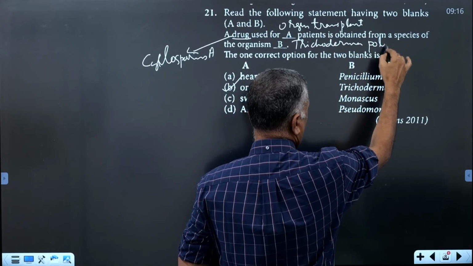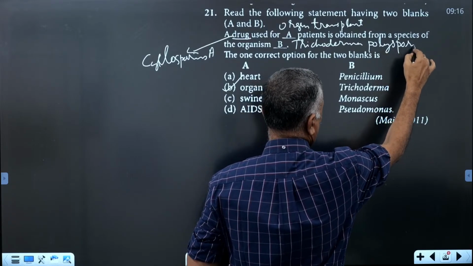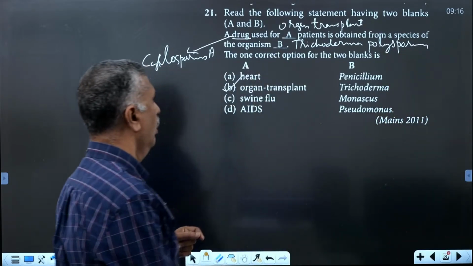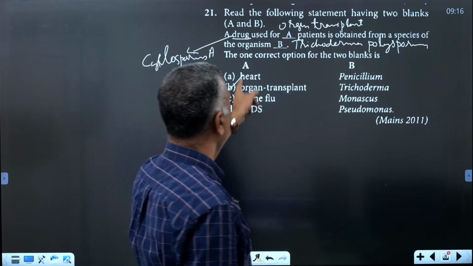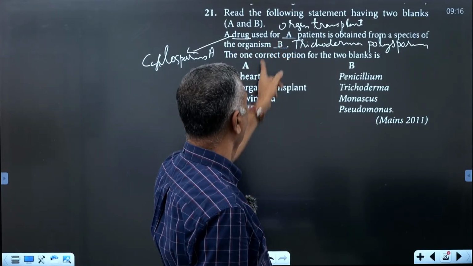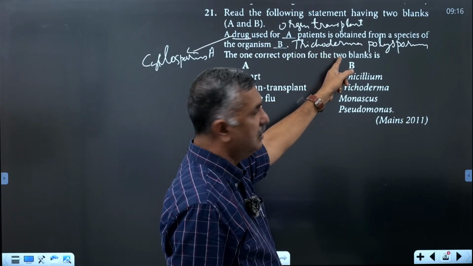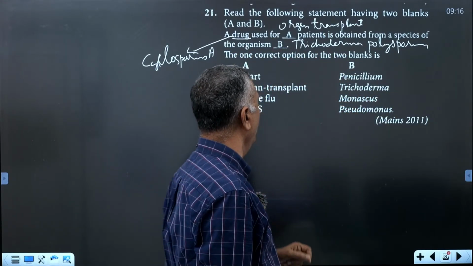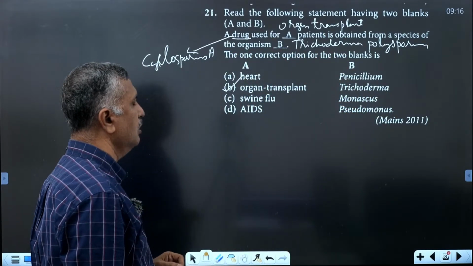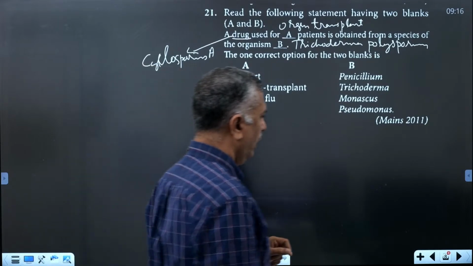The species is called polysporum. Trichoderma polysporum. The option is box. A drug used for organ transplant patients is obtained from a species of the organism Trichoderma polysporum. Okay.